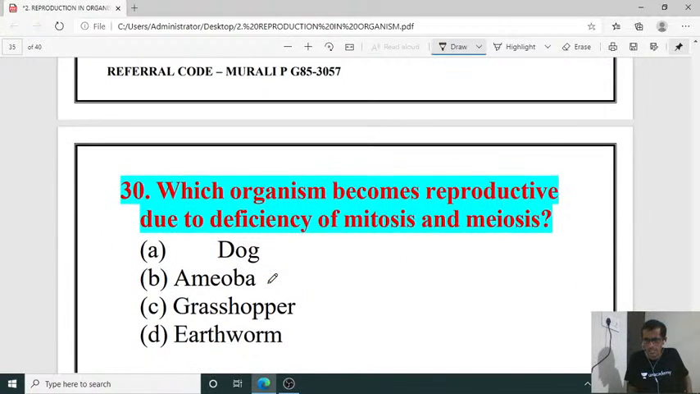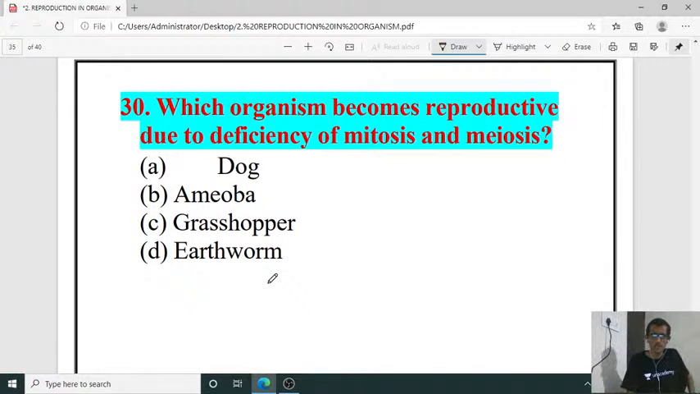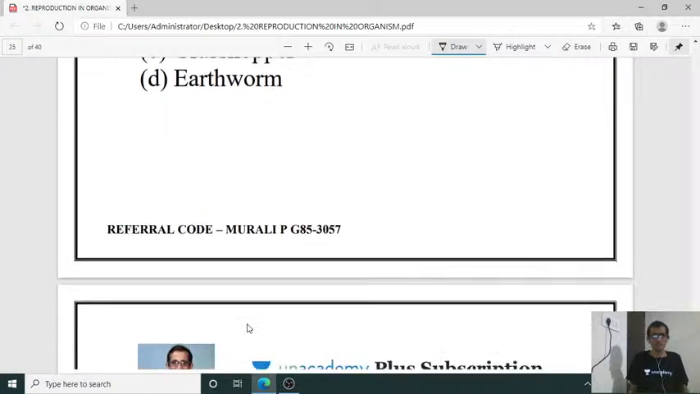And the last question, I think. Which organism becomes reproductive due to deficiency of mitosis and meiosis? So it is the amoeba. Amoeba becomes reproductive due to deficiency of mitosis and meiosis. Their fission will be there. Fission, okay. It is not dog, it is not grasshopper, earthworm. In amoeba, in the protozoa, we can observe this kind of phenomenon. So the right answer is B for 31.